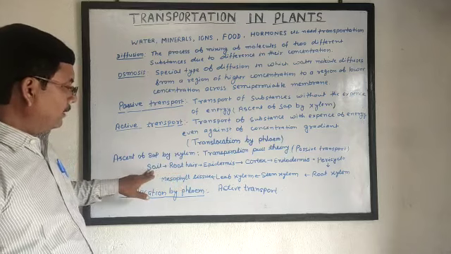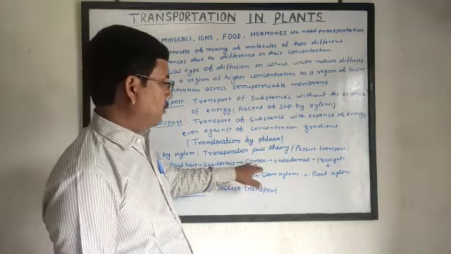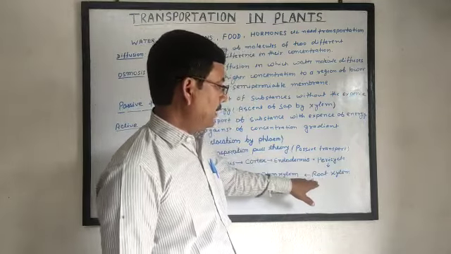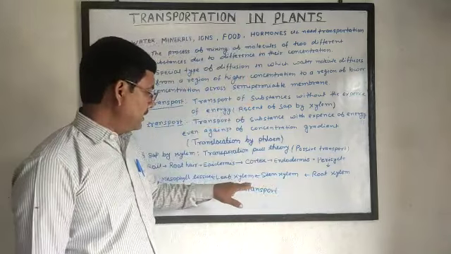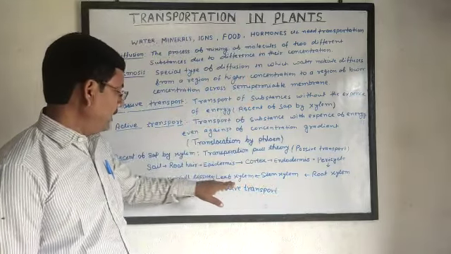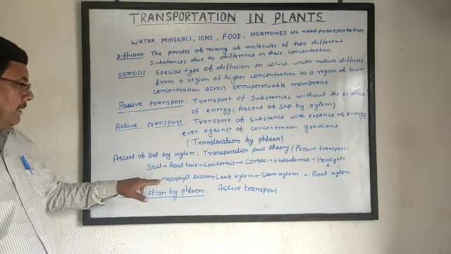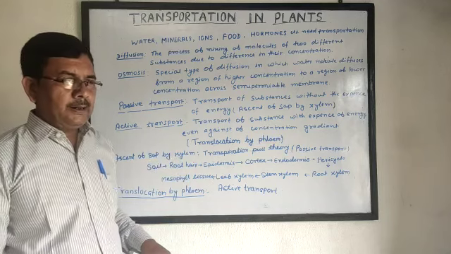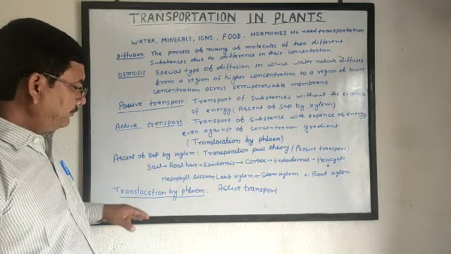In this way, from soil to root hair, to epidermis, epidermis to cortex, cortex to endodermis, endodermis to pericycle, pericycle to root xylem, root xylem to stem xylem, stem xylem to leaf xylem, and leaf xylem to mesophyll tissue. In this way, ascent of sap occurs. That means minerals dissolved in water are transported from root to leaf.